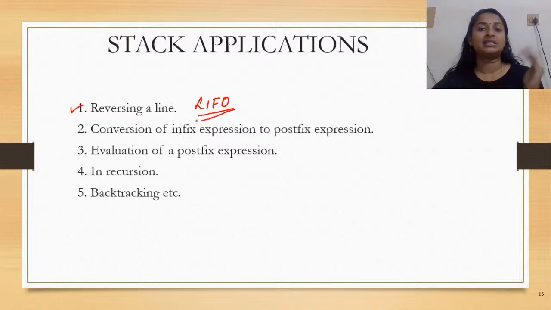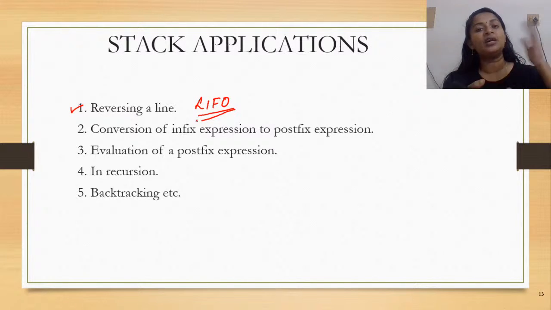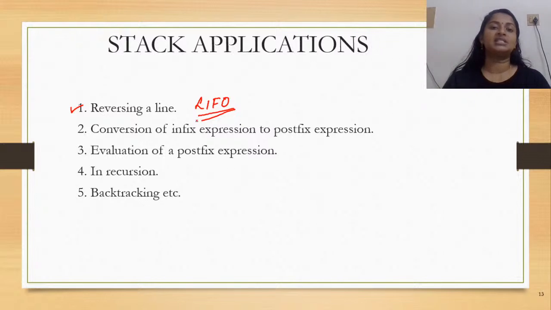The pushing operation can happen only through one end, and the first character to be pushed would be at the bottom of the stack. The second character would appear on top of it, so this would be the second last position, and likewise the top of the stack would be pointing to the very last character of your string. Now when you try to pop out, all the characters appear in the reverse order, and hence we reverse a line of text.